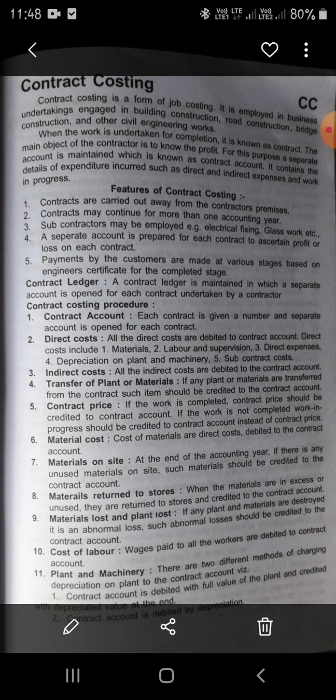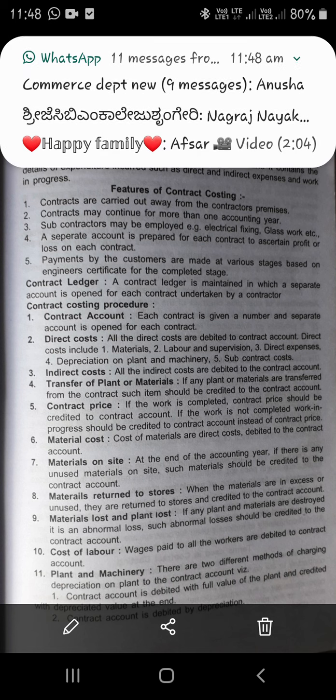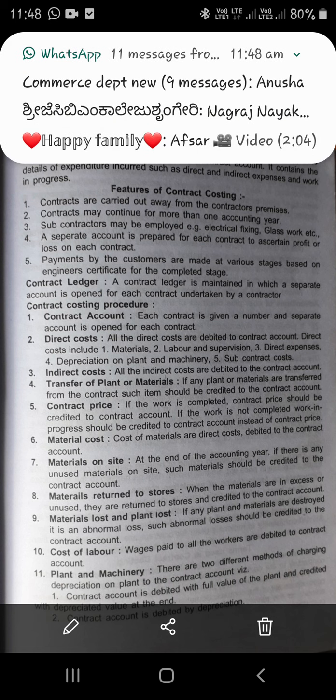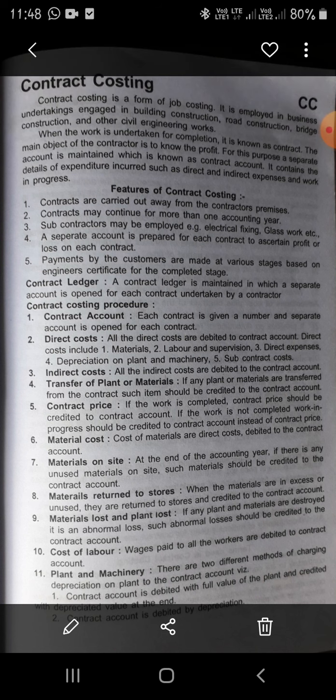Now, come to the features of contract costing. Contracts are carried out away from the contractor's premises. Contracts may continue for more than one accounting year. It will take too much time for completion of road or dam construction, building construction, etc. It will take more than one year, so that is another important feature. Subcontractors may be employed, for example, for electrical fixing, glass work, etc.